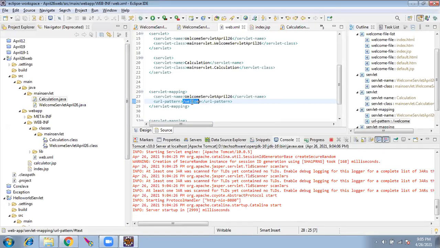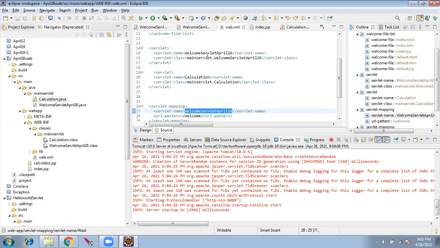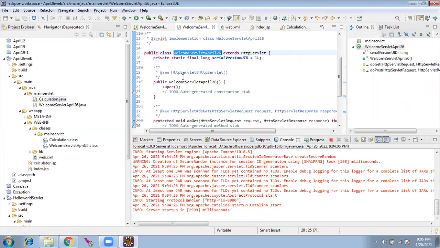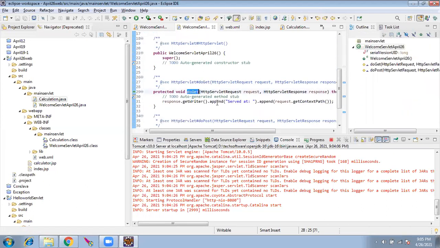The web.xml realizes that there is something for /welcome. Hey, you asked for /welcome. It is there. Where is it? It's in this class. What is this class? It goes here. This is the class, so you go here. Here the get will be called. It is showing the served at request.context path. This sysout is getting printed here.